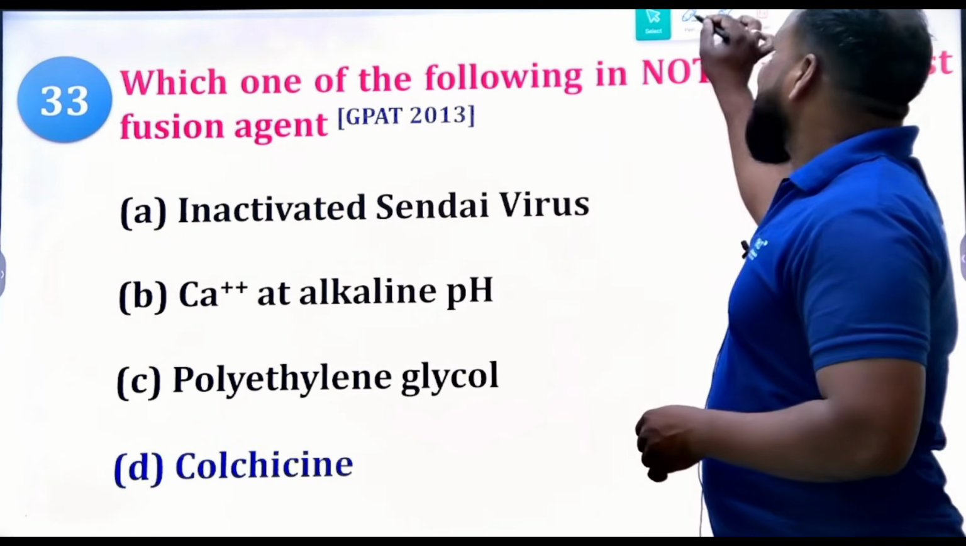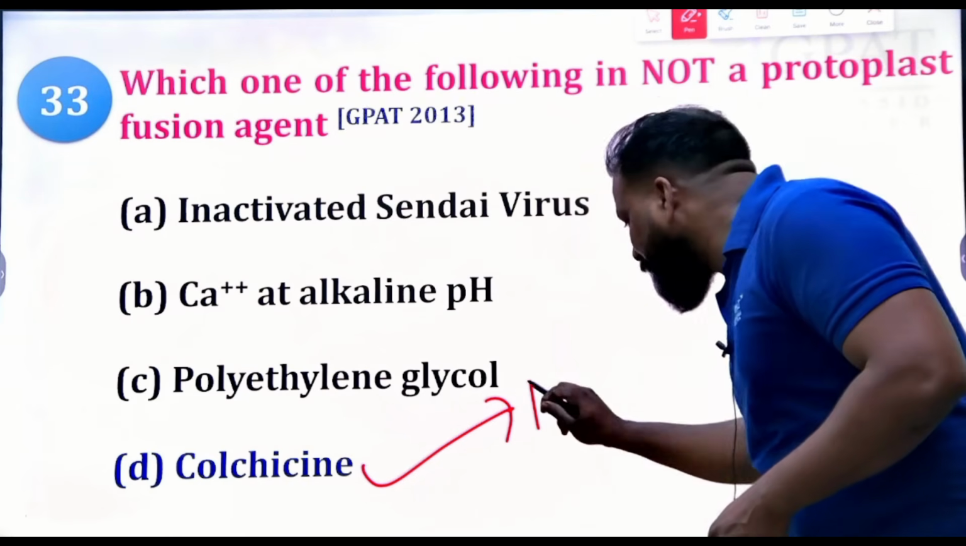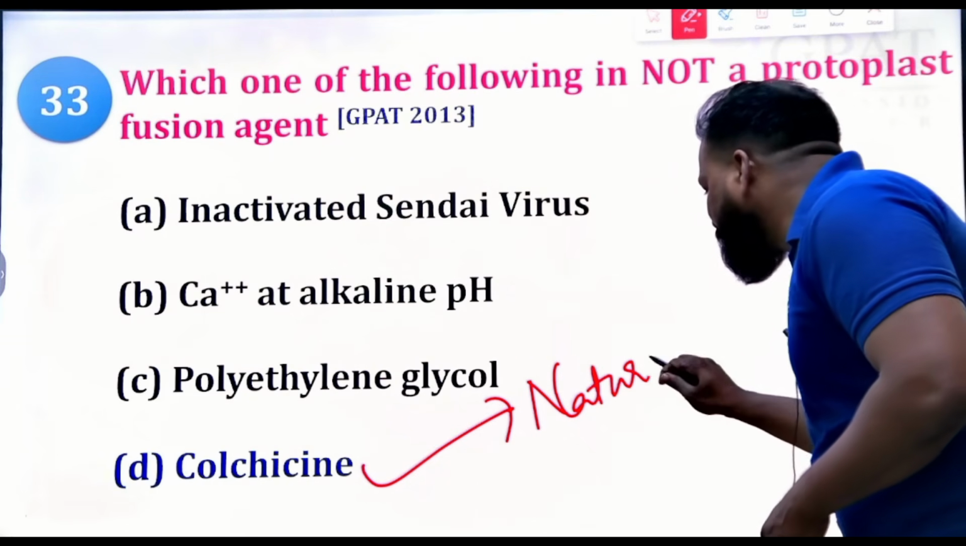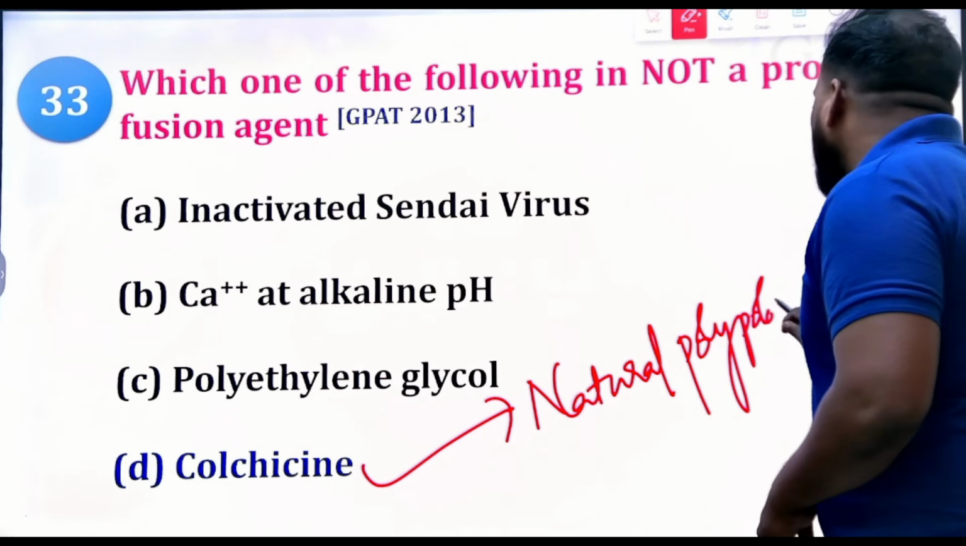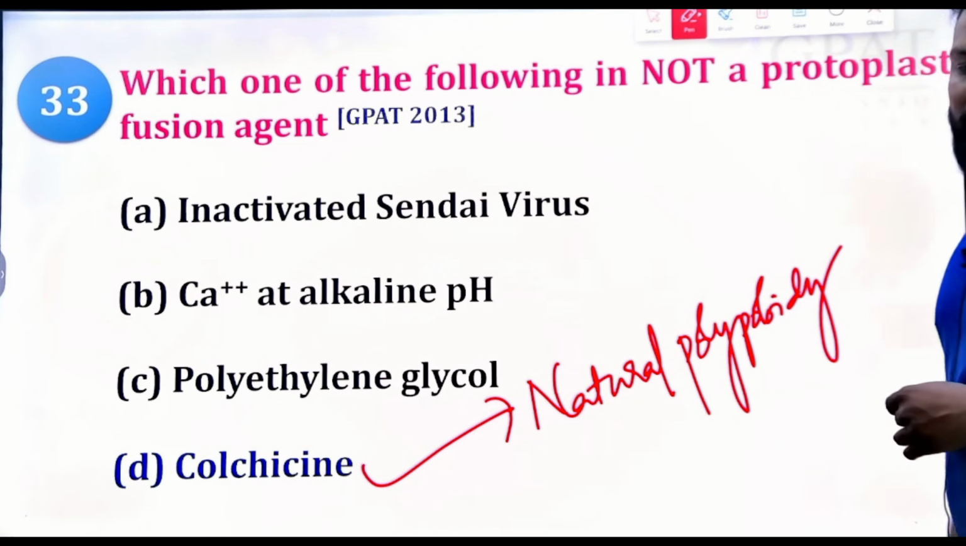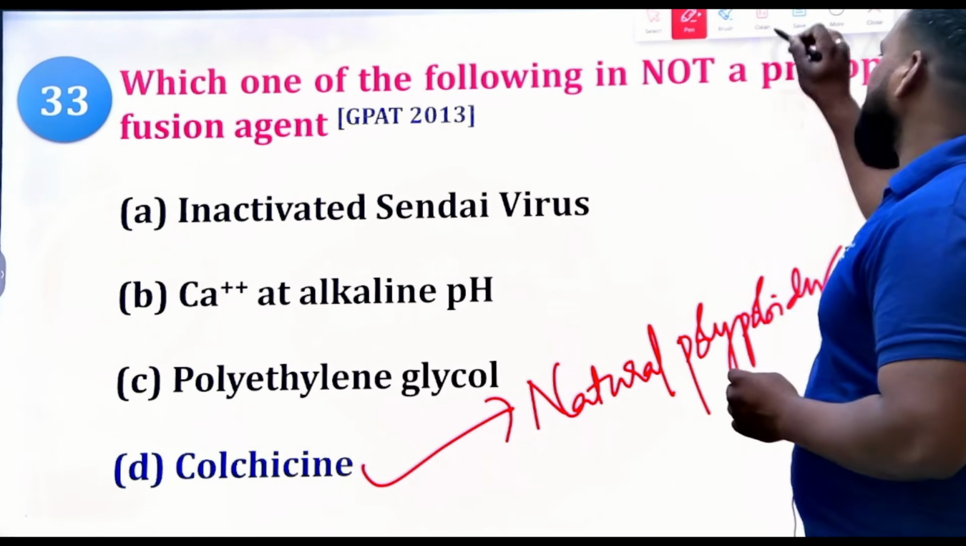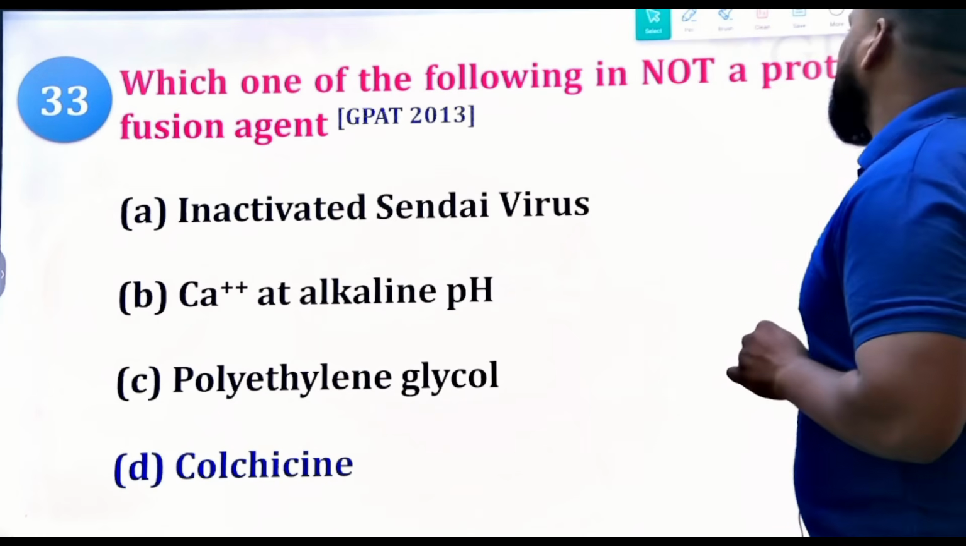Why? Because colchicine is a natural polyploidy causing agent. Yes, it is a natural polyploidy causing agent. So try to remember, colchicine is not a fusion agent, not a protoplast fusion agent.